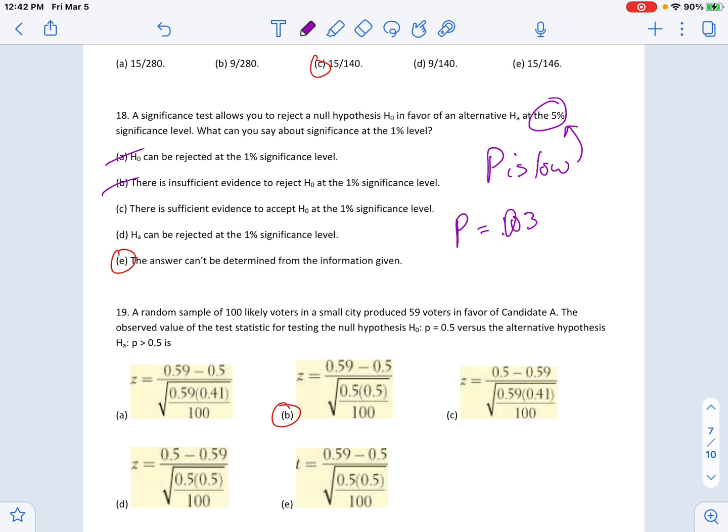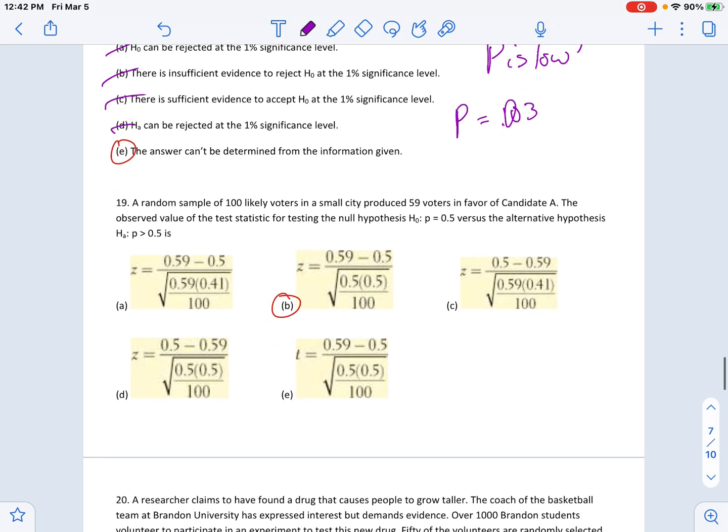We don't necessarily know what the p-value is, so we don't know. We don't know what it is. We just know it's lower than 5%, okay?